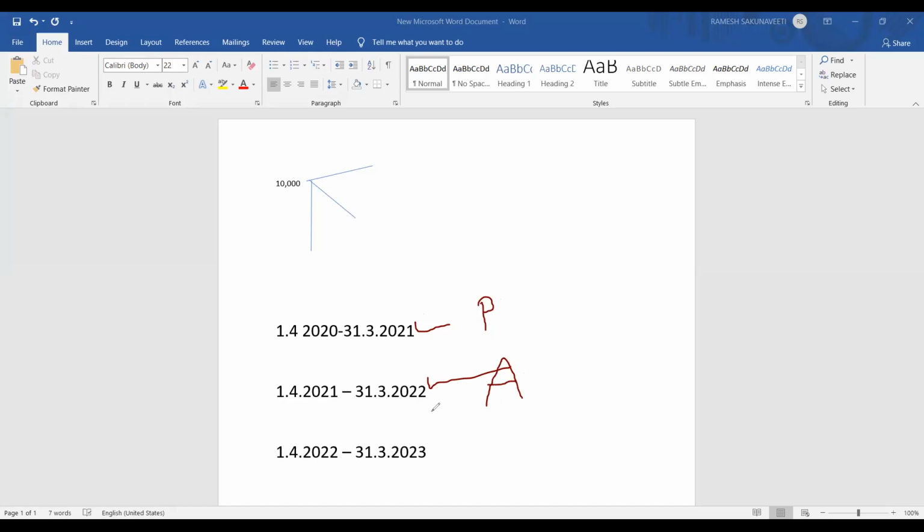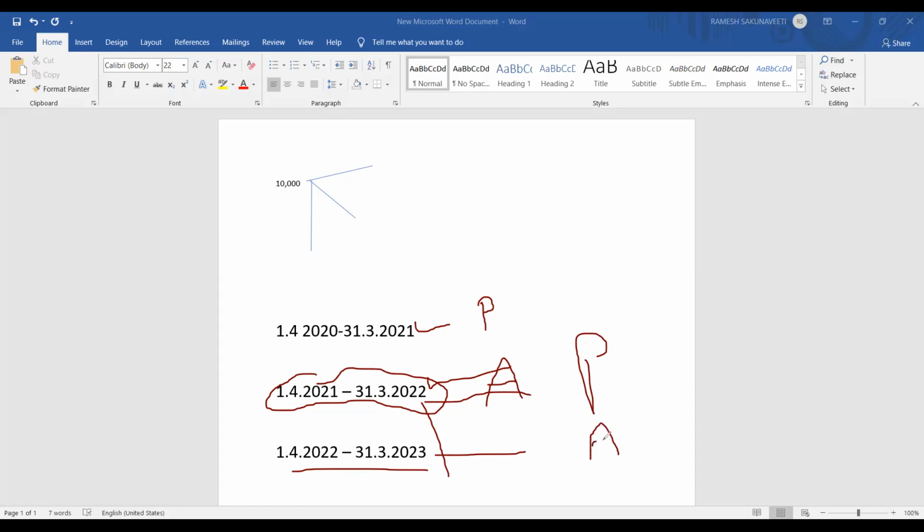Yes, sir. Okay, next. If a person has earned income in the year 21/22, he has to pay tax in the year 22/23. So in this case, it becomes the previous year and it becomes the assessment year. Now, is it clear to you? Yes, sir. So the same financial year, in one case, becomes the assessment year. In another case, it becomes the previous year.